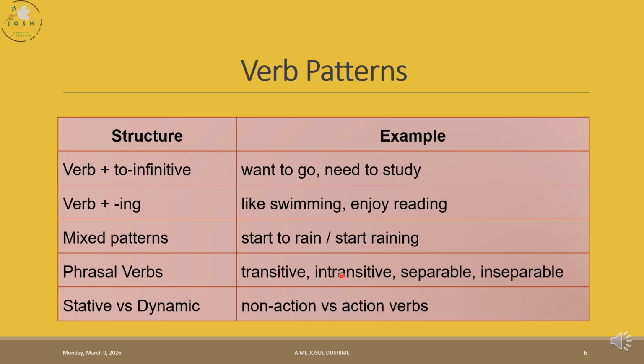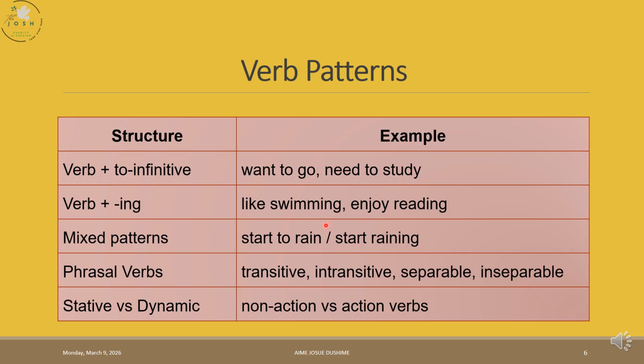And we say the transitive phrasal verb is also categorized into two categories. We have separable transitive verbs and inseparable transitive verbs. With separable, we can put the object in the middle. For example, if I say turn off the TV, I can put the TV in the middle. I say turn the TV off, and it's the same and okay.